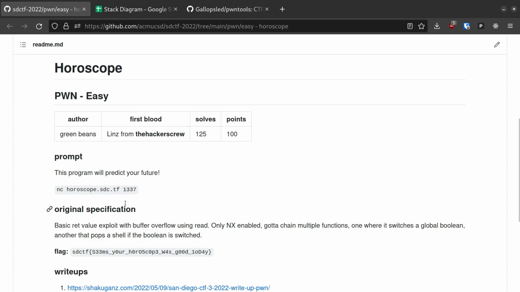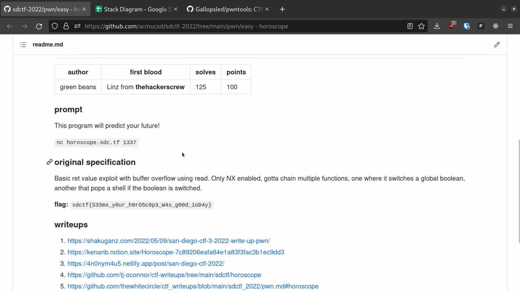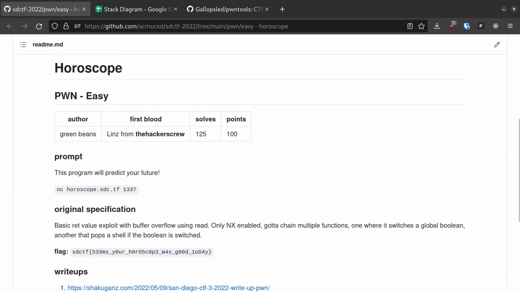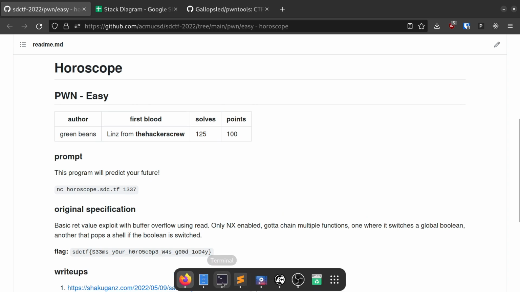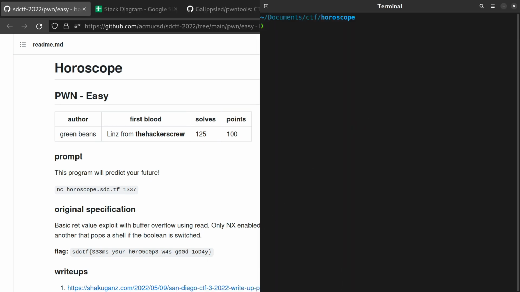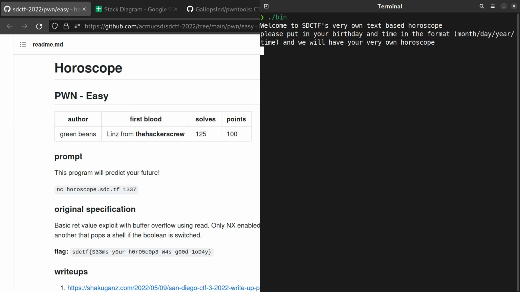The prompt briefly reads, "This program will predict your future," and then it provides a connection command. We, the challenger, are provided with the compiled binary and nothing else. The first and most important thing that I would recommend doing is just running the binary and getting a sense for the program itself. Nothing bad could happen, right?